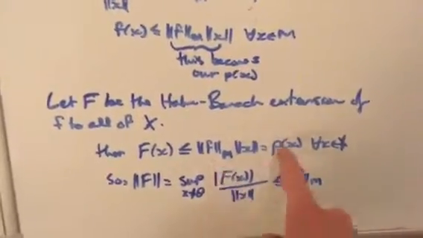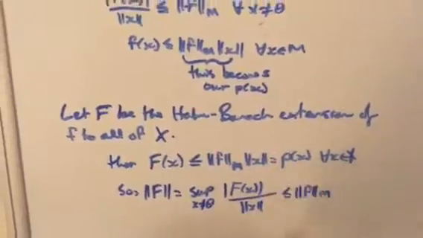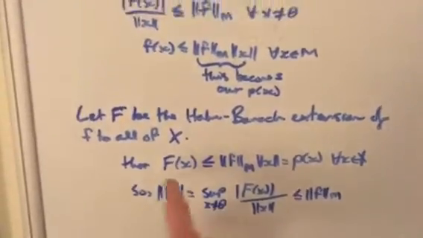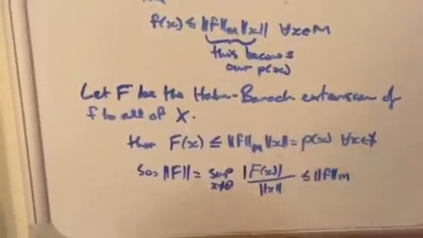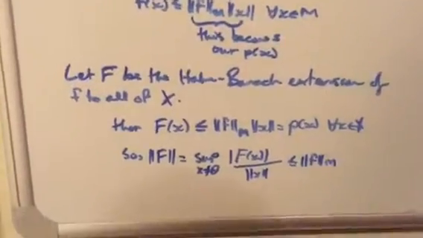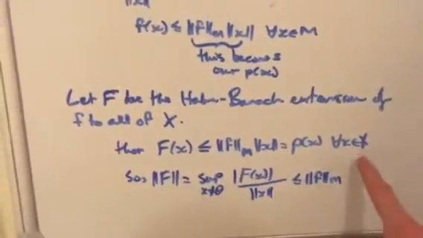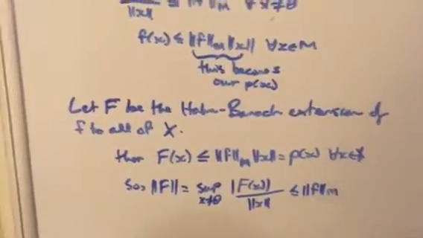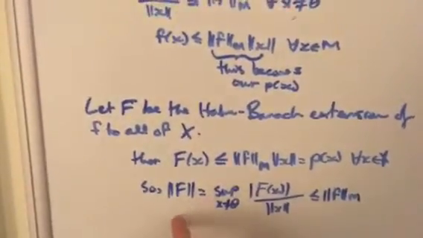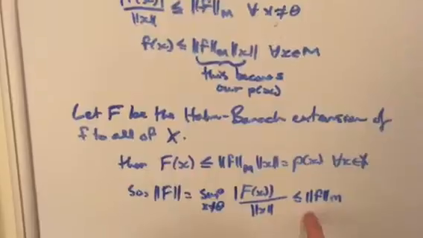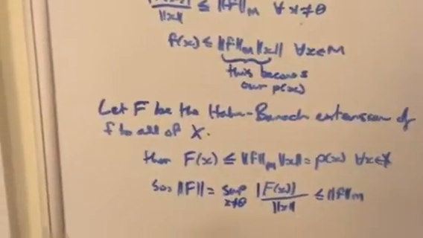And so since we've let this be equal to our sublinear functional p of x, we have that F of x needs to be less than or equal to that for all of the x's, defined for any x, not just the M subspace. And so we know that the norm of big F is going to have to be less than or equal to the norm of little f.